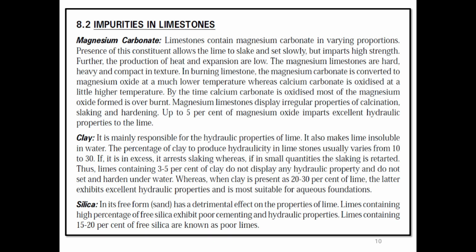If it is in excess, it arrests slaking, whereas if in small quantities, the slaking is retarded. Thus, limes containing 3 to 5% of clay do not display any hydraulic property and do not set and harden under water.